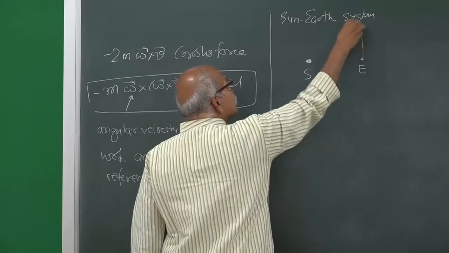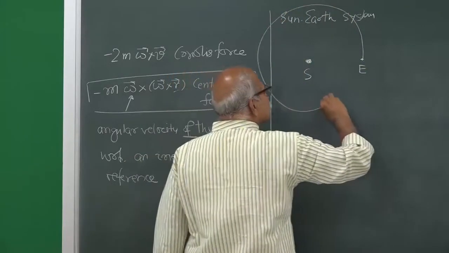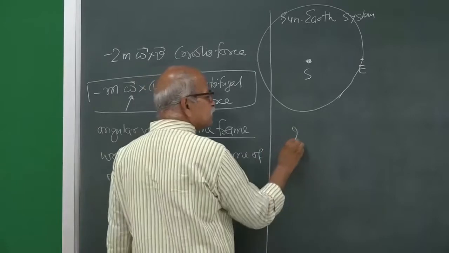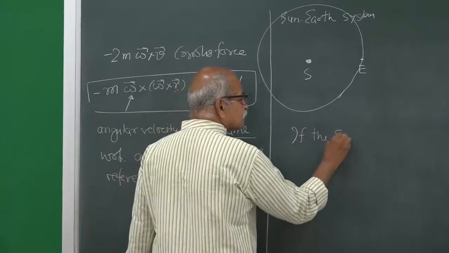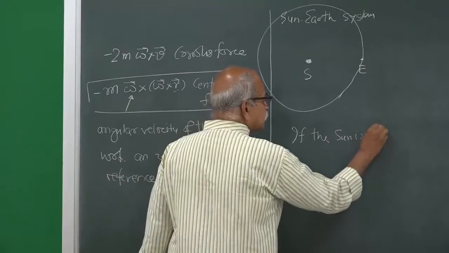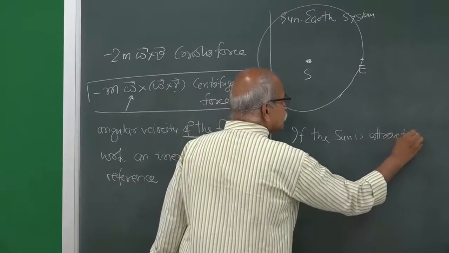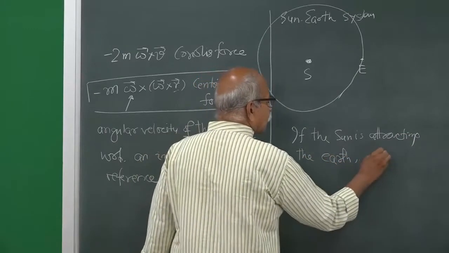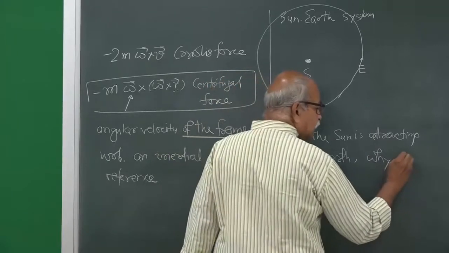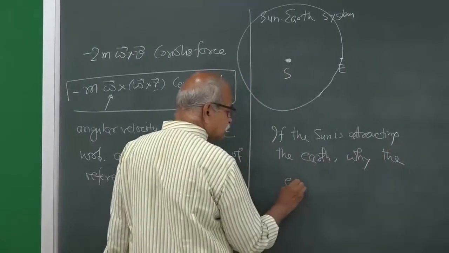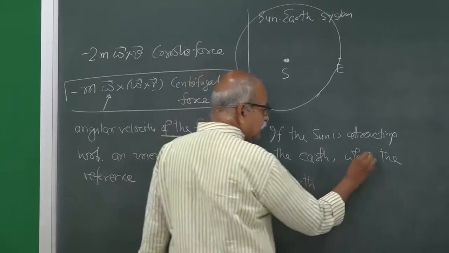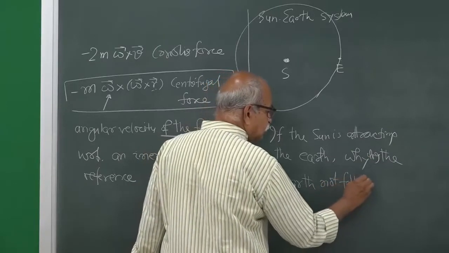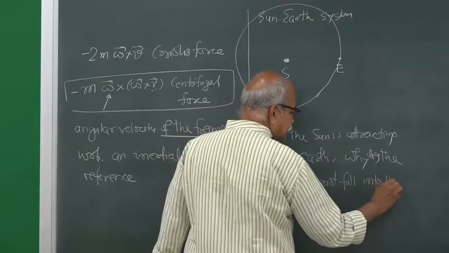The eccentricity is very, very small, and so if you assume this circular orbit, often a question is asked, if the sun is attracting the earth, why does the earth not fall into the sun?